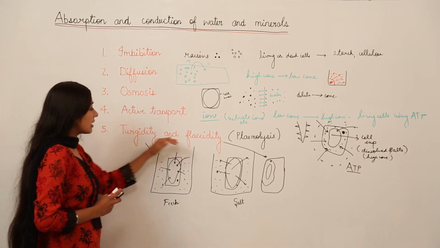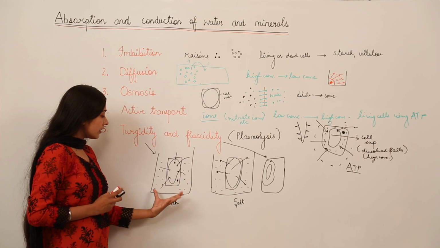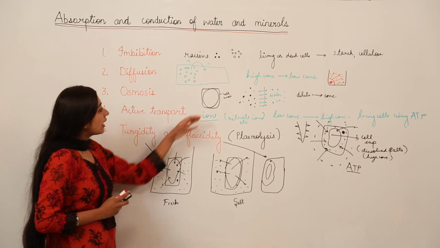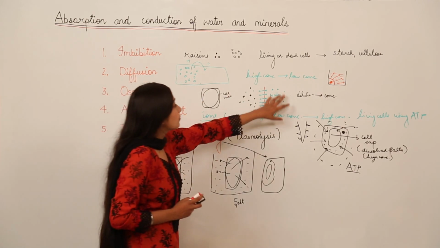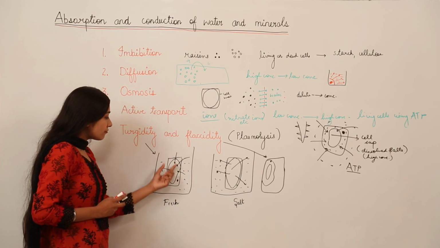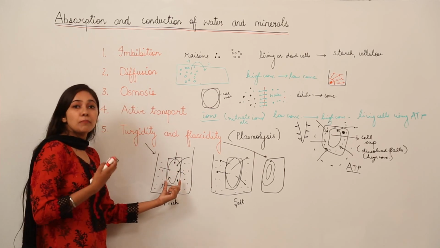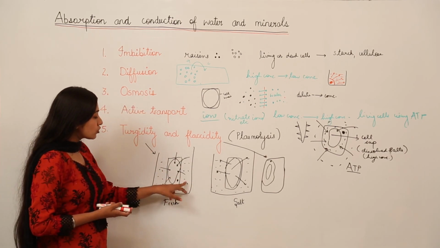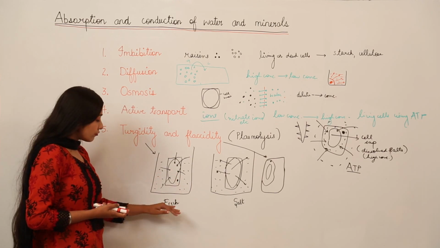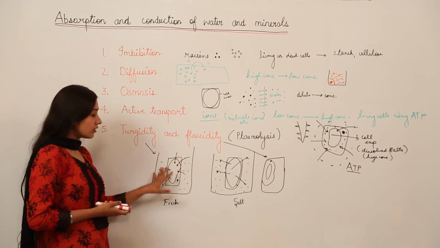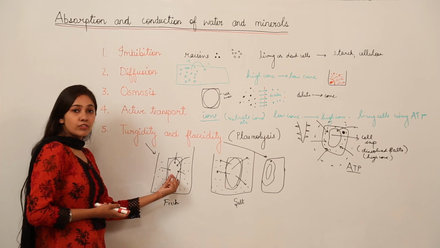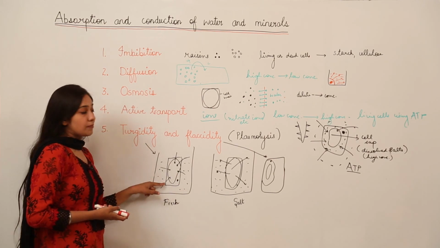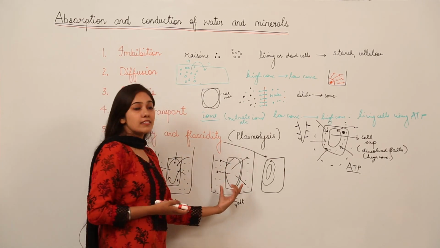Remember, next we have turgidity and flaccidity. When we keep a plant cell in fresh water, it is going to gain water because the water is at high concentration. In case of osmosis, because it's a plant cell, we have the plasma membrane also, which is an example of a semi-permeable membrane. So the osmosis process will be followed. The movement will be from dilute solution to a concentrated solution. So in case of fresh water, we have a more dilute solution on the outer side of the cell, and this is going to move inwards, and this will result in a turgid cell which is more stiff, and this is known as turgidity.